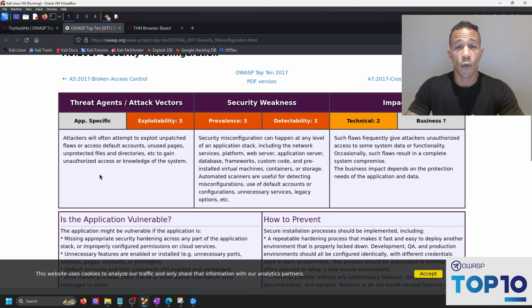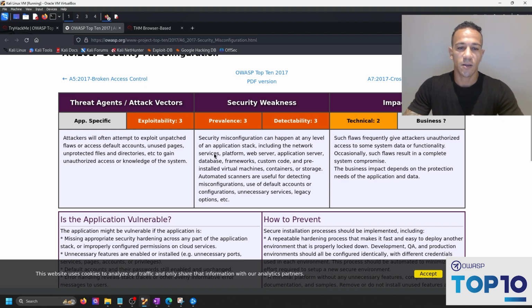This is why it's important to continuously patch your services. Okay, we have threat agents and or attack vectors. Attackers will often attempt to exploit unpatched flaws or access default accounts, unused pages, unprotected files and directories, etc. to gain unauthorized access or knowledge of the system.